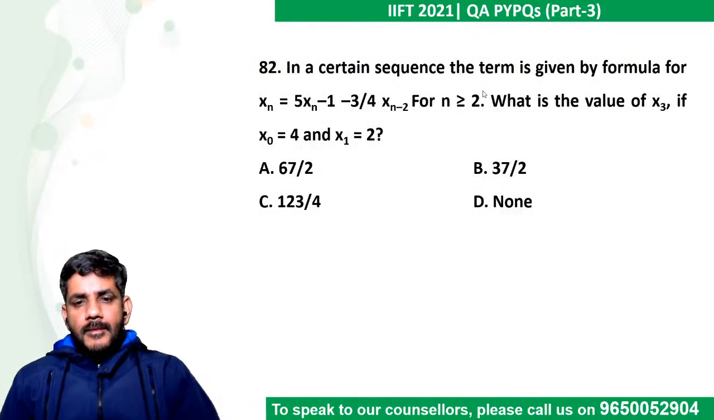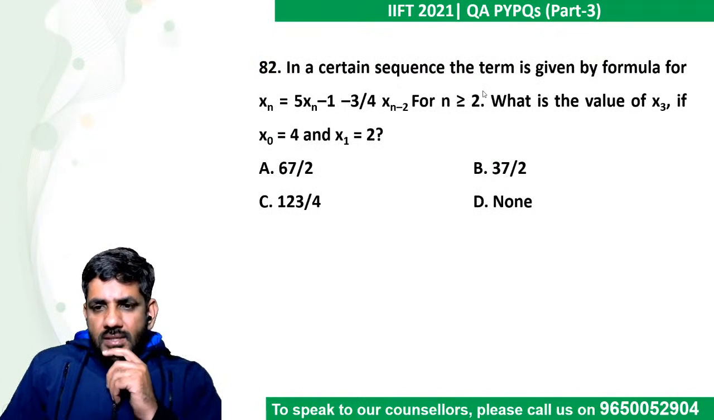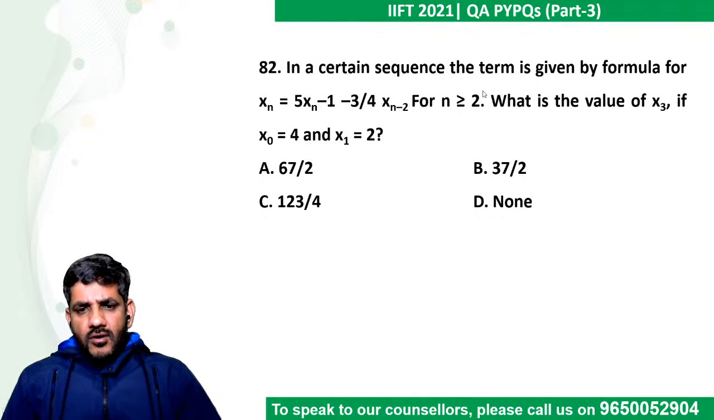Let's move ahead. In a certain sequence, the term is given by a formula. What is the value of x3 if x0 and x1 are given? First of all, there is definitely some mistake. I understand. This must have been n-1. So let me just write it correctly.